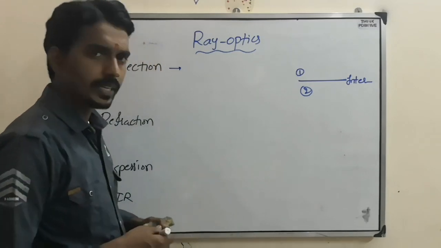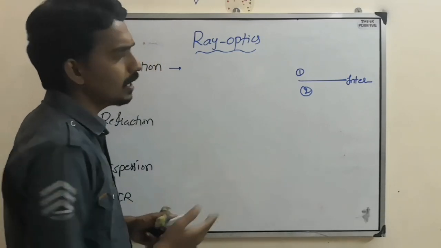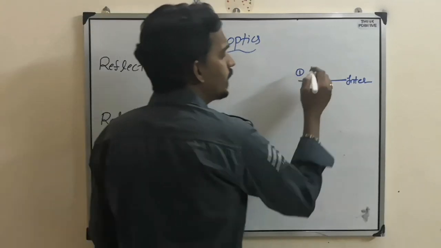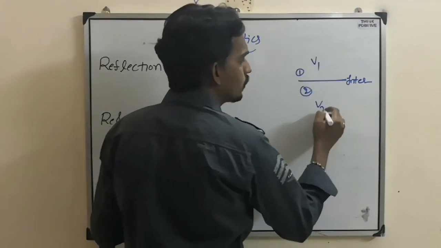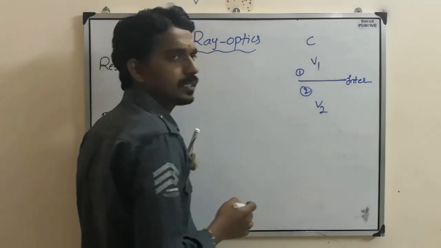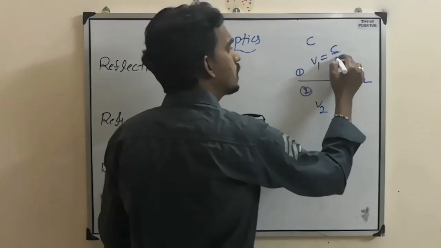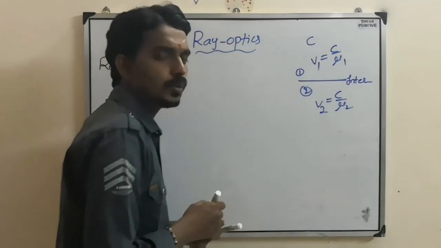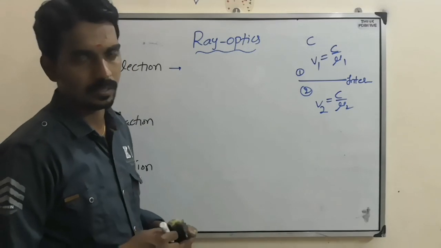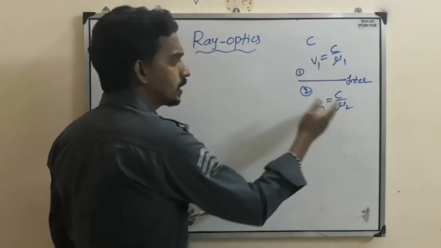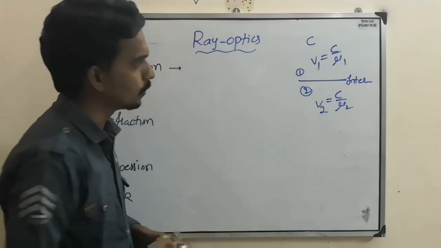As we are talking about light, light travels with different speeds in different media. In medium 1 the speed is v1, in medium 2 the speed is v2, where generally the speed of light is c. So v1 is c by mu1, v2 is c by mu2, where mu is refractive index. Mu1 is the refractive index of medium 1, mu2 is the refractive index of medium 2.